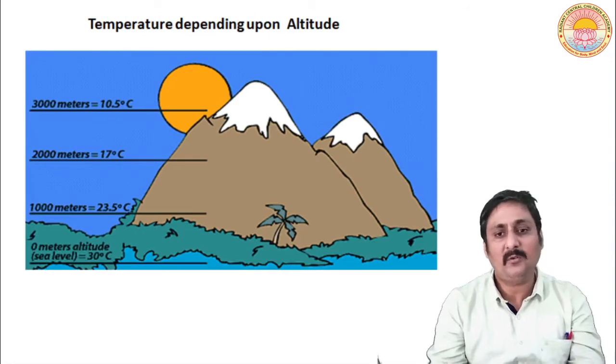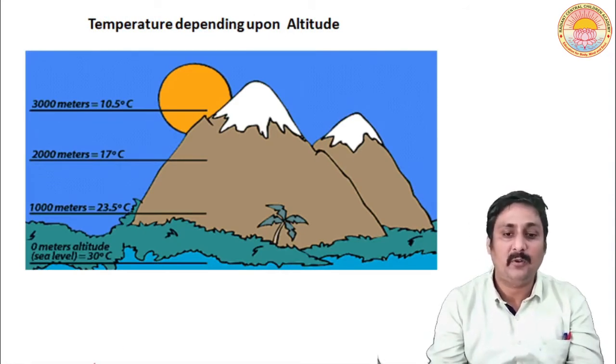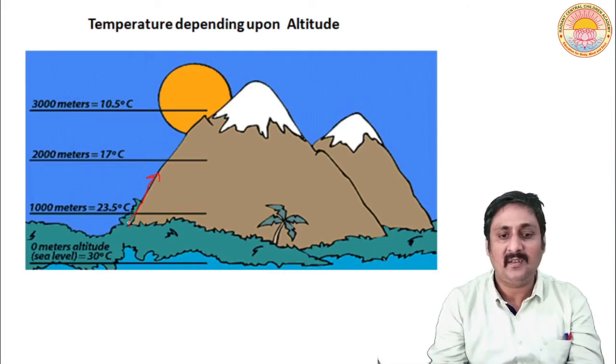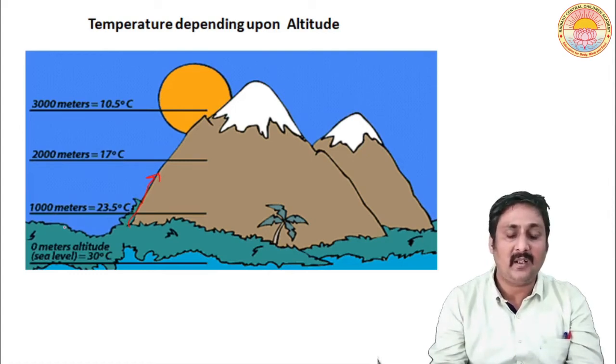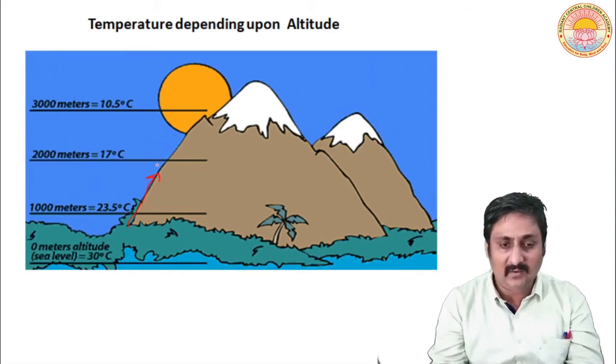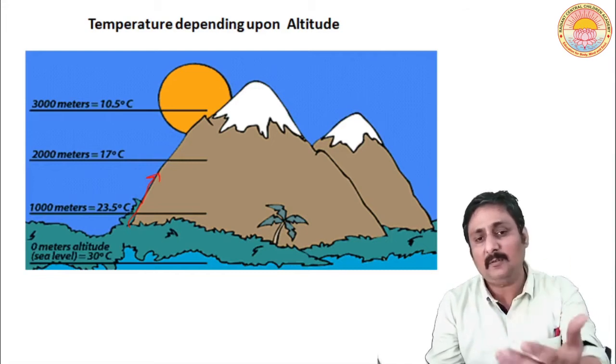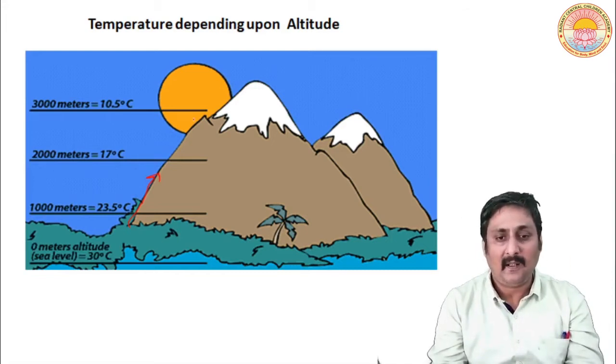Now temperature also depends upon the altitude, which I have already told you. As the altitude increases, the temperature will start decreasing. See here in the figure, at about 1000 meters the temperature is 23.5 degrees centigrade, and at about 2000 meters the temperature decreases to about 17 degrees.